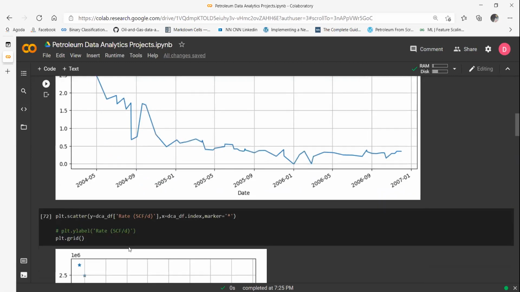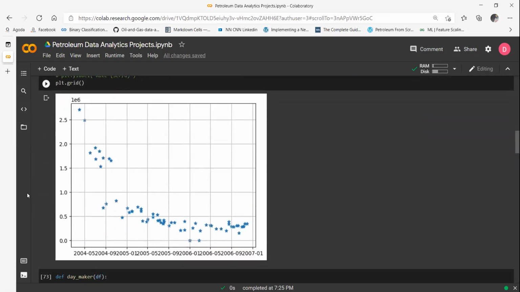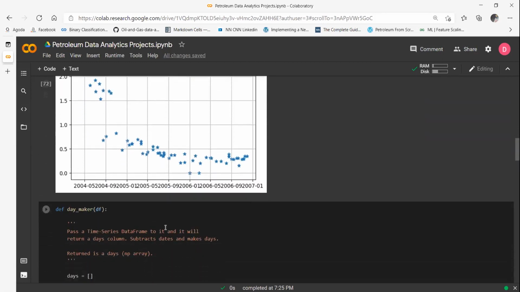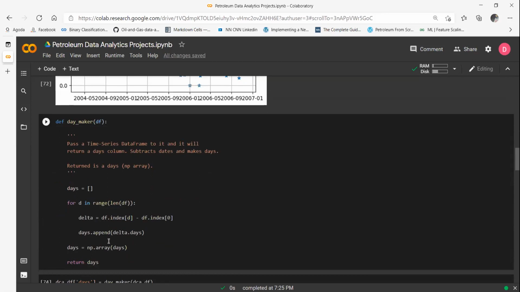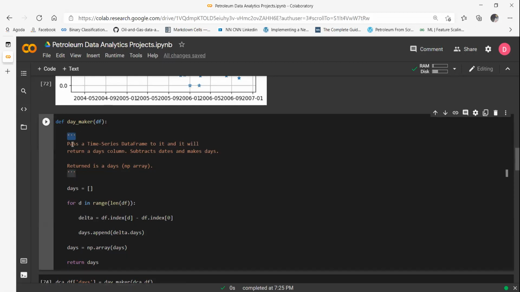So I have created a function for that. This is a scatter plot if someone wants to do that. You can do it without a function also, but I like creating functions. This function takes a time series data frame and returns a days column. Remember guys, this is a docstring.